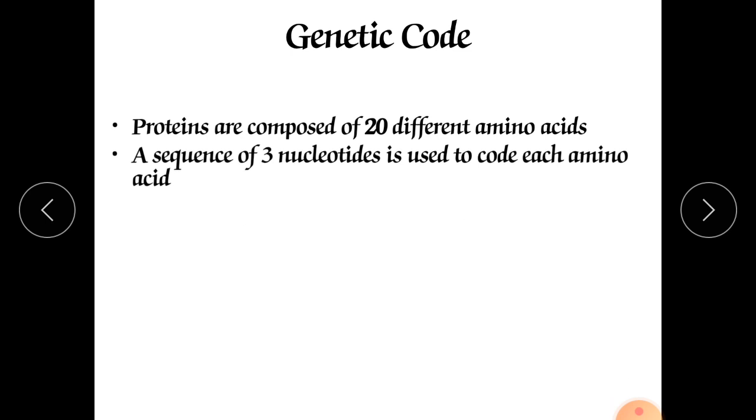A sequence of 3 nucleotides is used to code each amino acid. These 3 nucleotides are paired and form a unit called a codon, and you will find this codon on your mRNA.